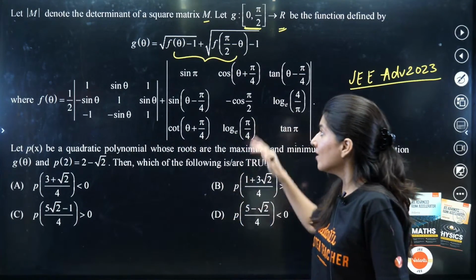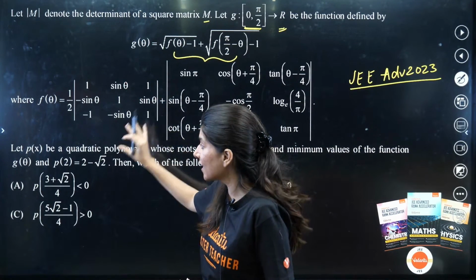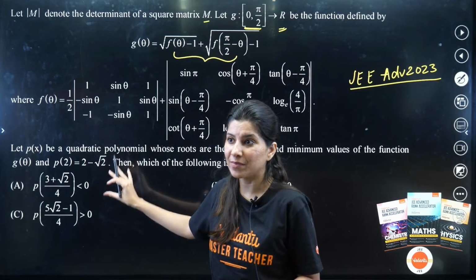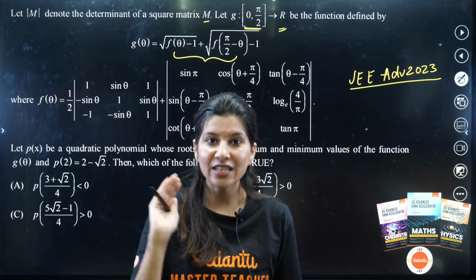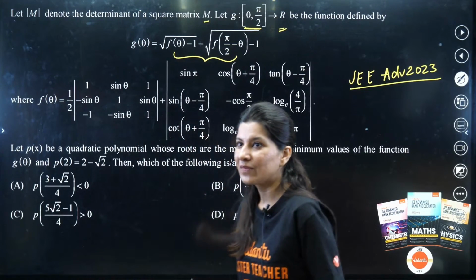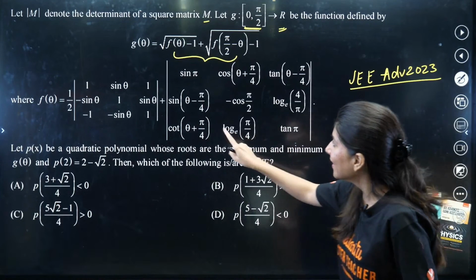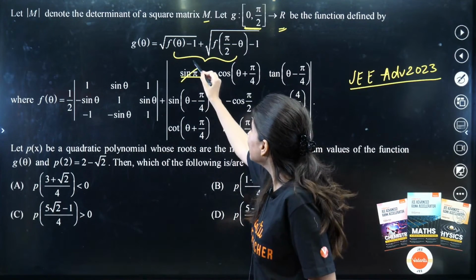And once we solve it, can you see, now they are attaching matrices with the quadratic equation concept. But please understand, this question is not at all difficult. In fact, you will realize this is an alpha question. If you observe carefully, can you see this is sine pi? Sine pi is 0.